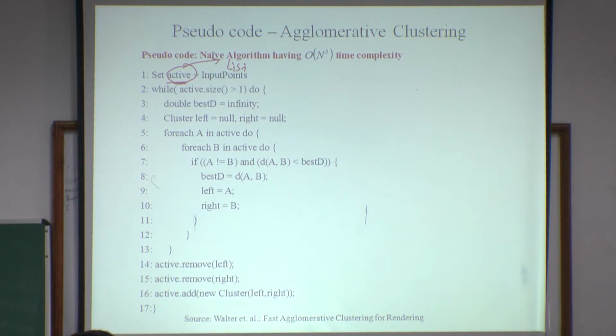Okay, let me explain. Suppose you have a list known as clusters, which may contain points. This is the outer list, and this is the internal list.